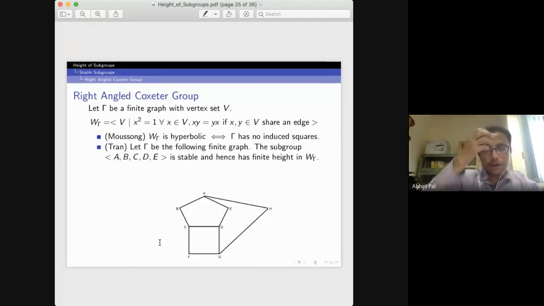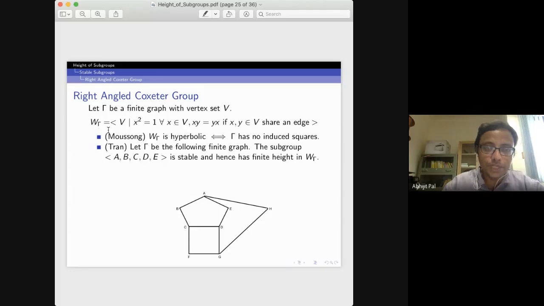Now let me move to further examples of stable subgroups. As Mahender was telling in some lecture about right-angled Coxeter groups, you take any finite graph. Let gamma be a finite graph with vertex set V. What do you mean by a right-angled Coxeter group?